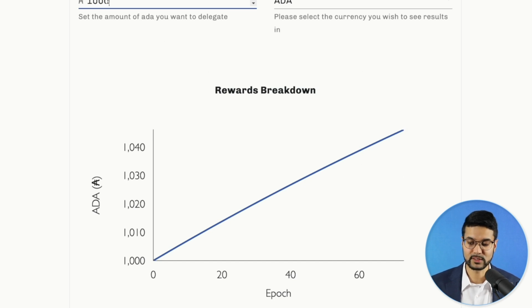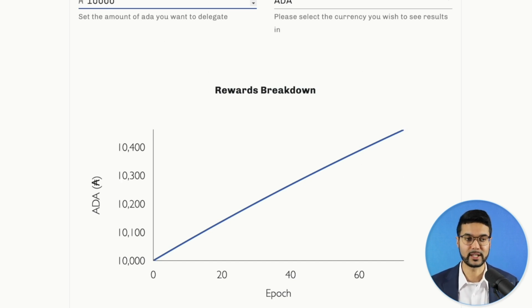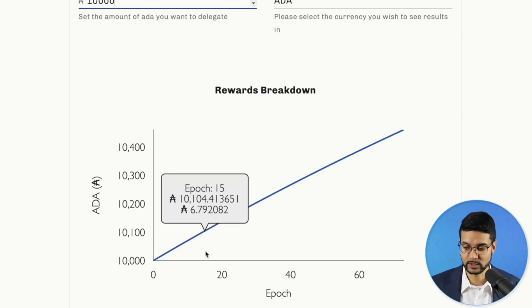So let's say, for instance, you wanted to set a goal for yourself and you decide, well, how much do I need in order to live off of my passive income? I know a lot of people have some different strategies in terms of what they want to do with their passive ADA rewards. Let's say, for instance, you want to just set a certain amount in terms of what your initial purchase is, and then you just want to let the compounding interest take effect and then have a goal for your target amount over time. You can definitely use the staking calculator for something like that as well.